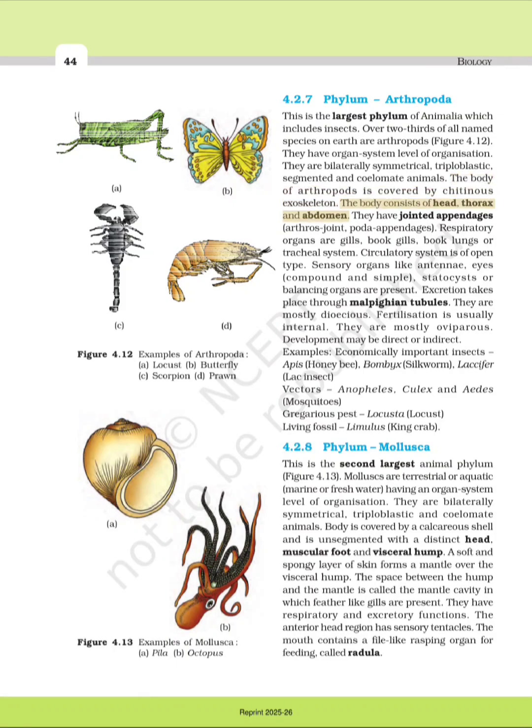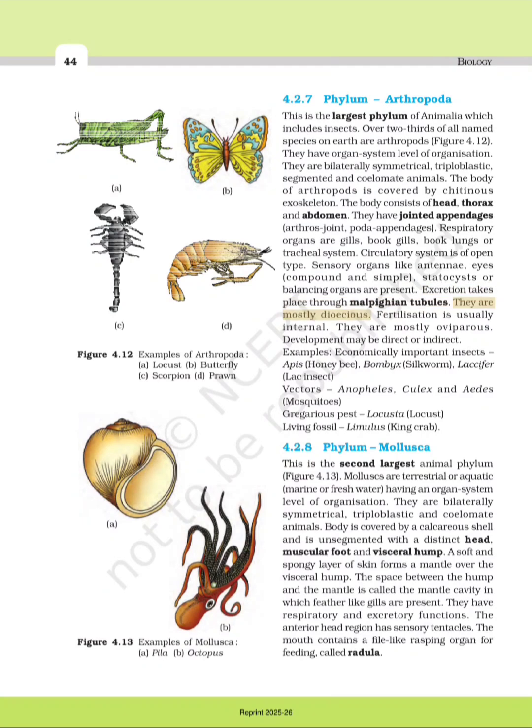The body consists of head, thorax and abdomen. They have jointed appendages: arthros, joint; poda, appendages. Respiratory organs are gills, book lungs or tracheal system. Circulatory system is of open type. Sensory organs like antennae, eyes (compound and simple), and statocysts or balancing organs are present. Excretion takes place through Malpighian tubules.